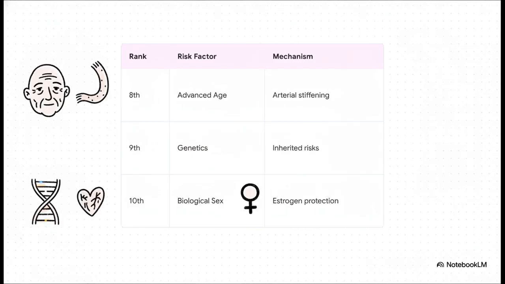Now, shifting gears to the things we actually cannot control. Factors 8 through 10 are your non-modifiable demographic baselines: age, genetics, and biological sex. Progressive biological aging just naturally causes arterial stiffening over time. Genetics can hand you an inherited predisposition to aggressive plaque buildup, and biological sex plays a big role too, since endogenous estrogens provide vascular protection to women prior to menopause. You can't change these 3 factors, for sure, but it's vital to know about them because they basically amplify the clinical impact of all those modifiable lifestyle habits we just talked about.